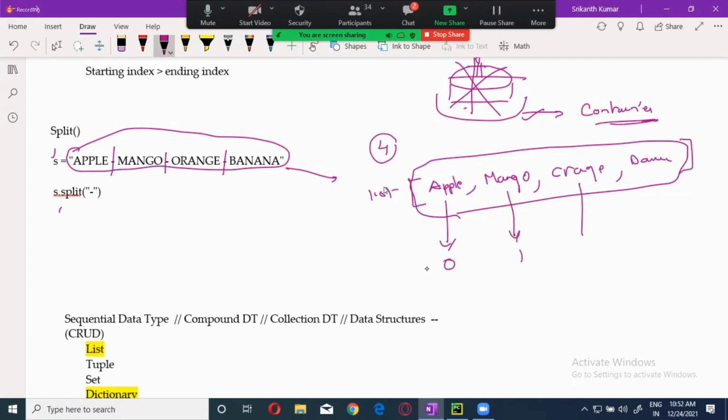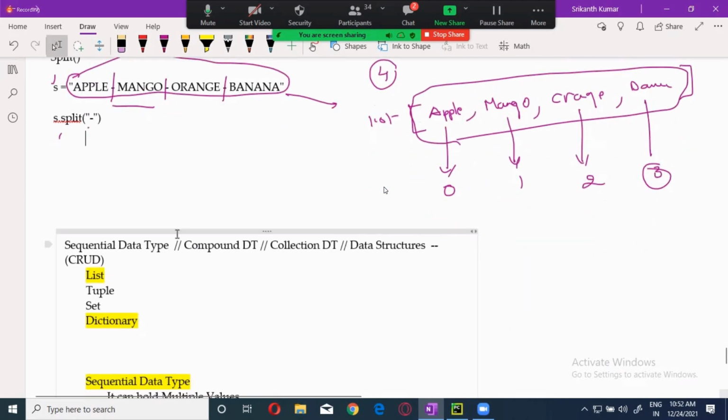What is the index of orange? 2. This one is 3. Clear, guys? Once this is a string and you use the split, you will get a list of values, and because the nature of a list is a sequential data type, each and every value will be identified by indexing.